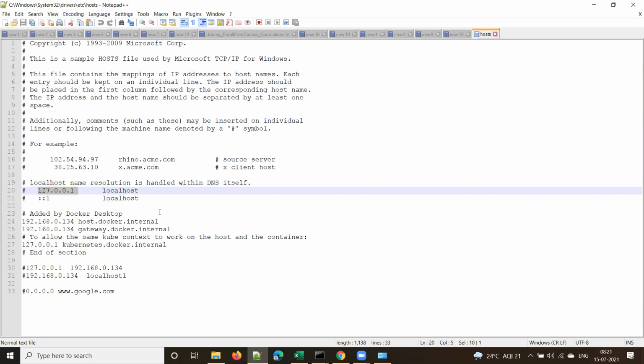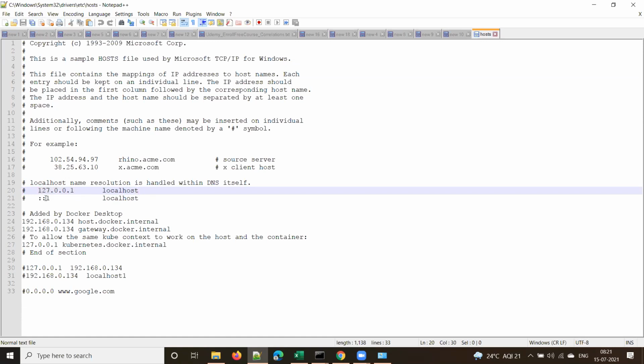Sir, how to check that one? Opening this host file: it will be in C drive, Windows, System32. Here you can see the path: Windows, System32, drivers, etc, hosts.